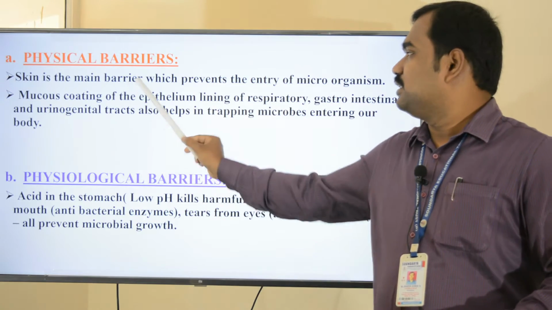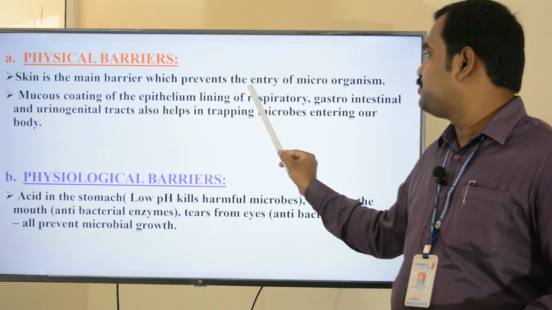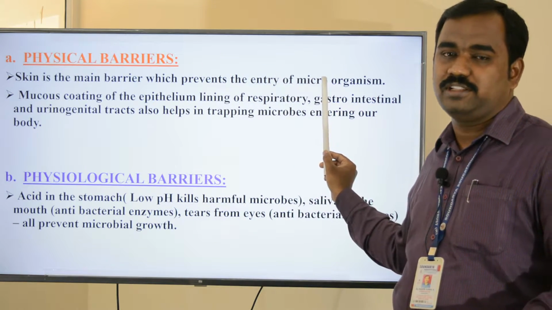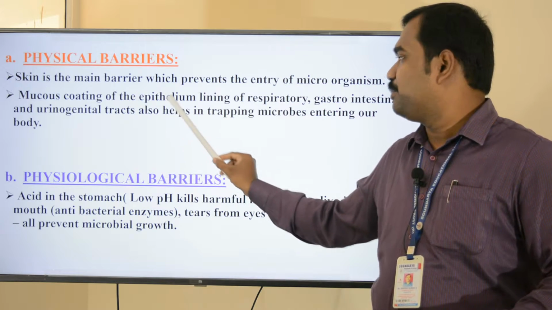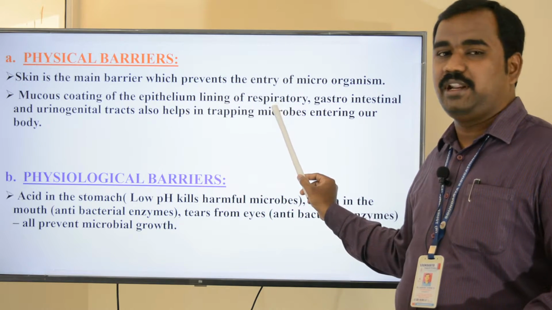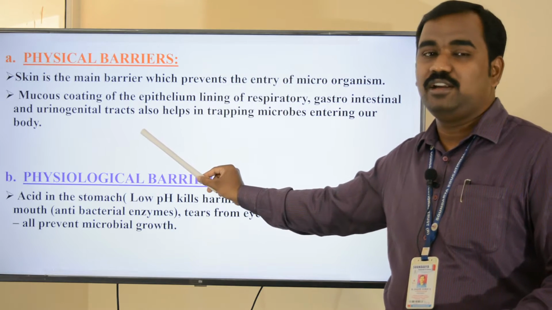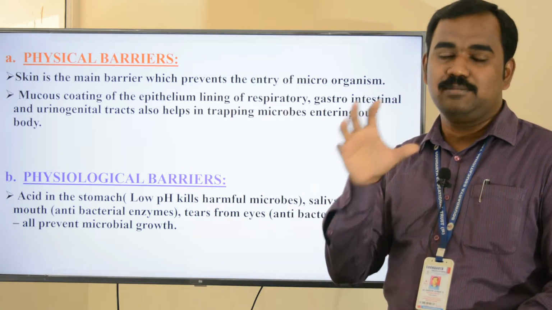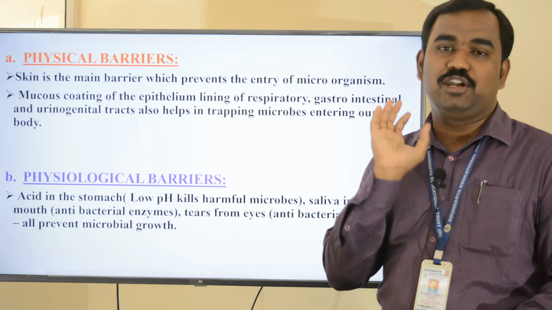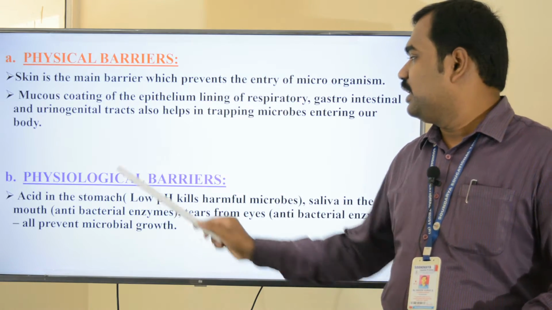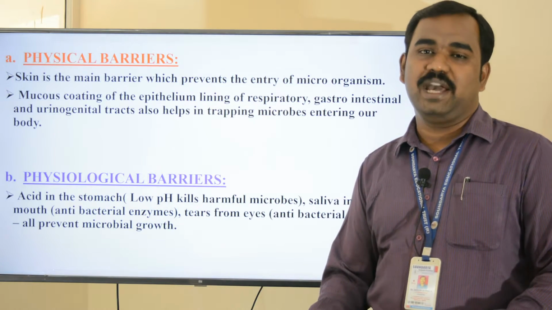I'll repeat, the skin is the main barrier which prevents the entry of microorganisms. The mucous coating of epithelium, the lining of the respiratory, gastrointestinal and urinogenital tract, helps in trapping the microbes that enter into our body. Next is the physiological barrier.